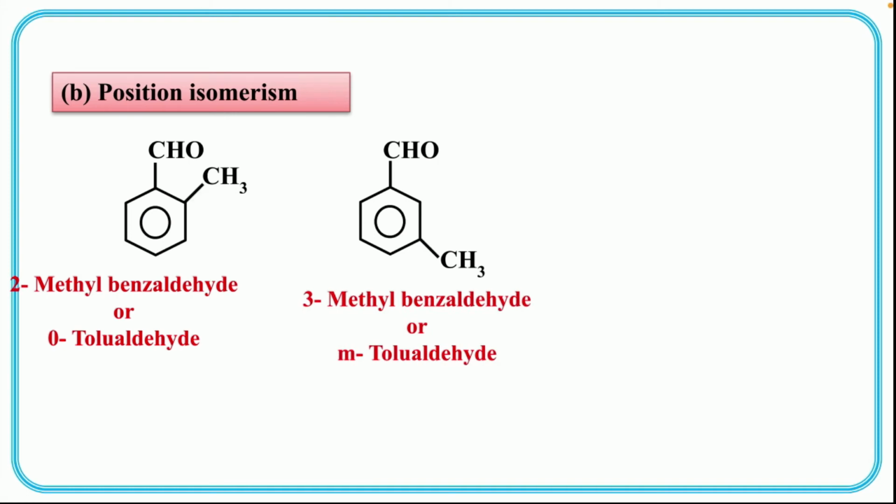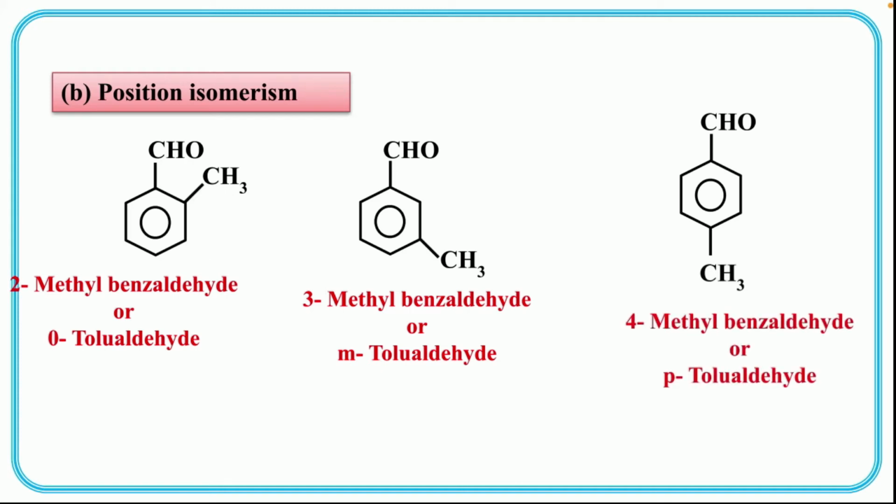Okay, from CHO if you number, CHO is the first position, then CH3 comes at the third position. So it is 3-methyl benzaldehyde. It can also be called meta-tolualdehyde. And if CHO and CH3 are on opposite sides, then we can say it is para-tolualdehyde, or you can write it as 4-methyl benzaldehyde. So this is also another example of position isomerism.